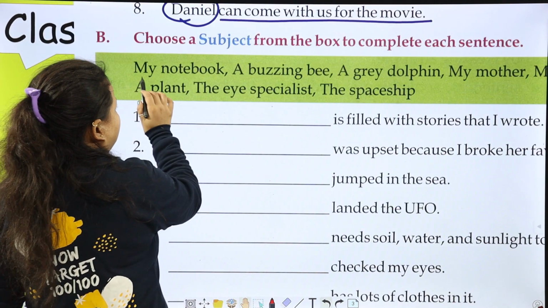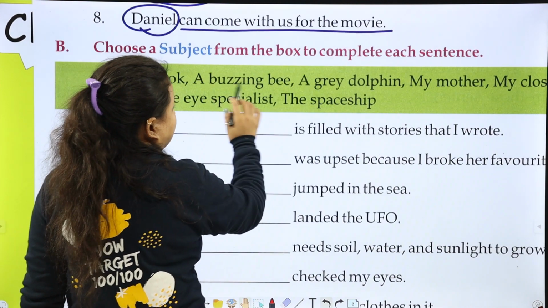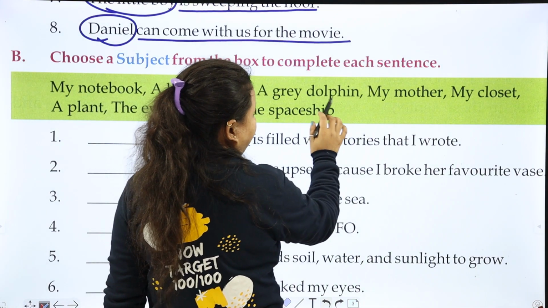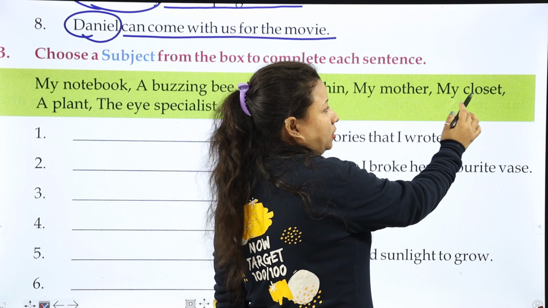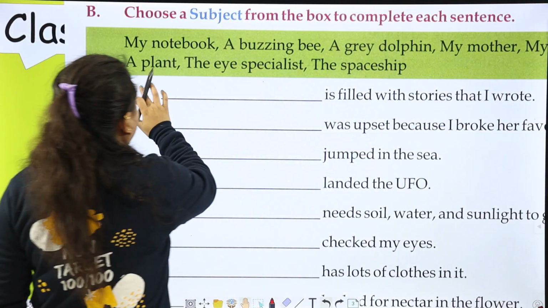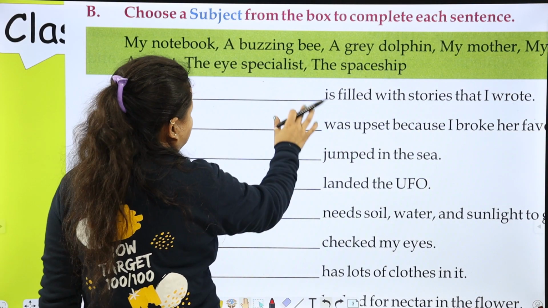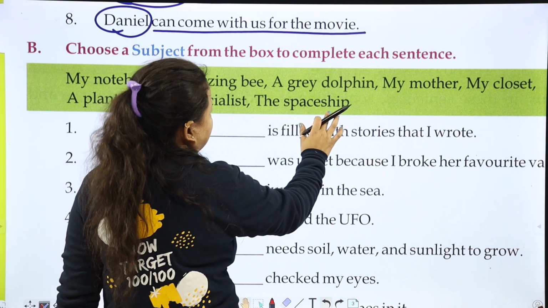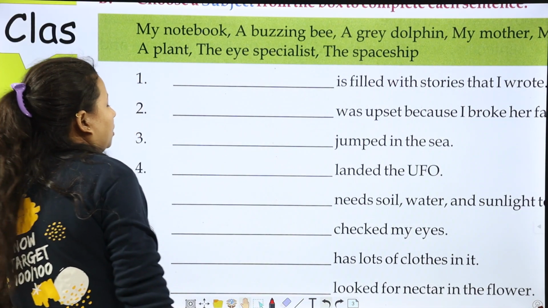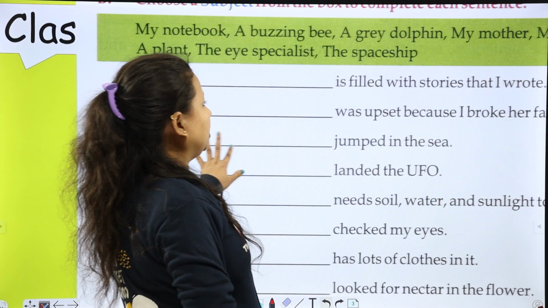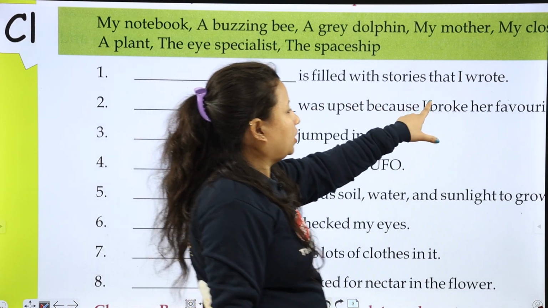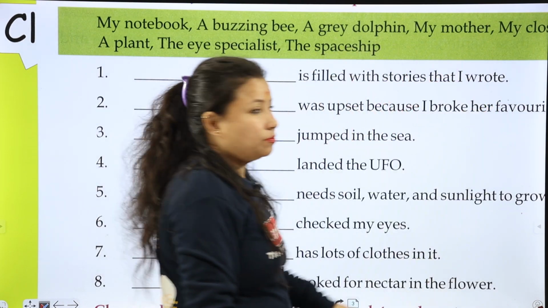So subjects are my notebook, a buzzing bee, a grey dolphin, my mother, my closet, a plant, the eye specialist, the spaceship.